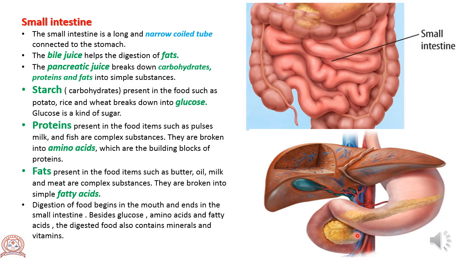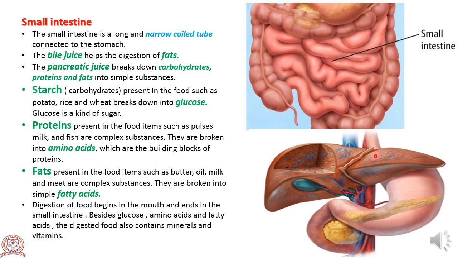Below that you can see the cream colored organ, the pancreas. The liver is the largest gland of our body. It is reddish brown in color and is situated on the right side of the upper abdomen. It secretes bile juice which helps in the digestion of fats.